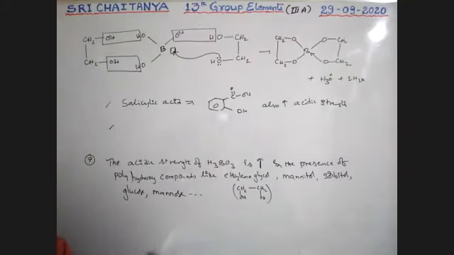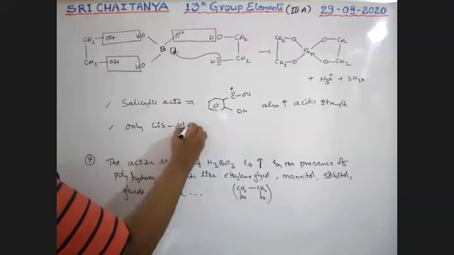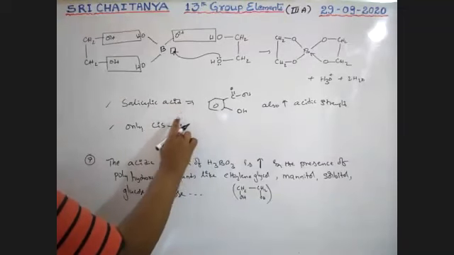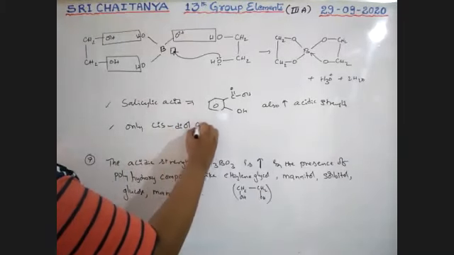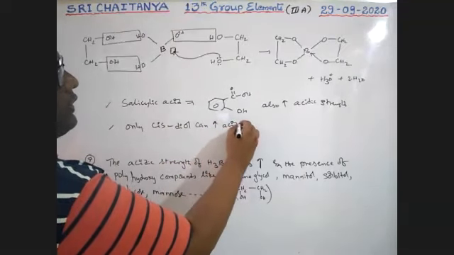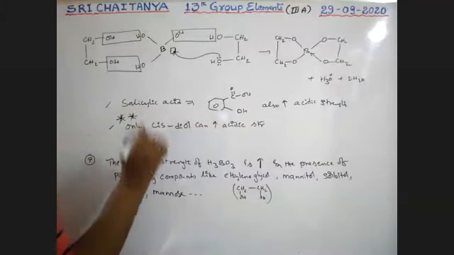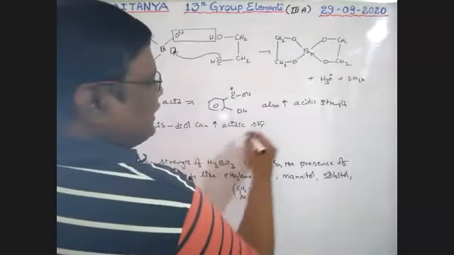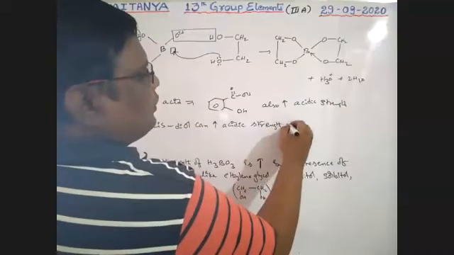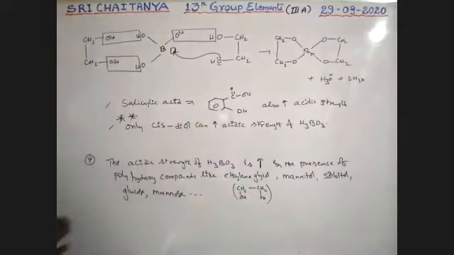Next, only cis diols can increase acidic strength. It is very, very important, boys. Only cis diols can increase the acidic strength of H3BO3.